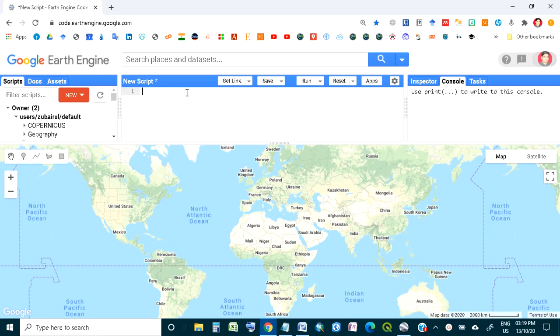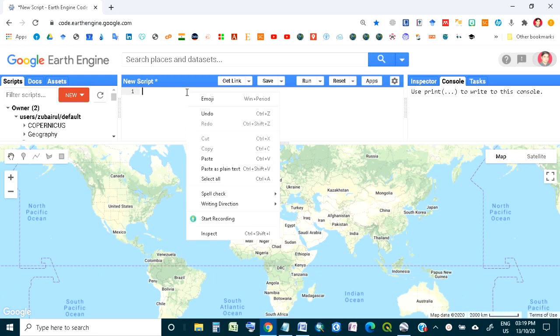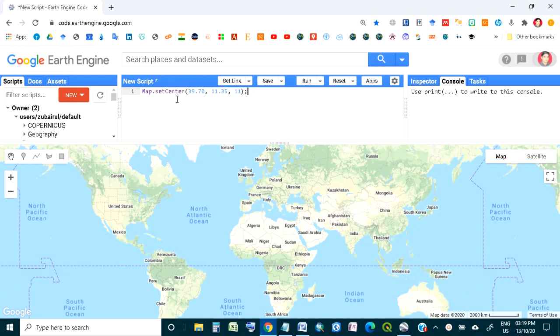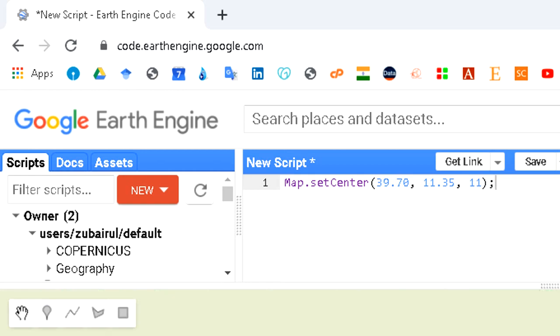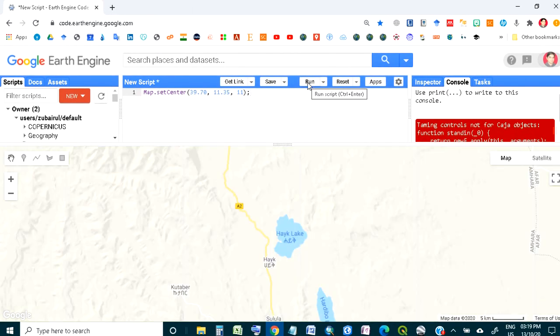As you open the Google Earth Engine, you will find the interface something like this. But you have to go to the area of your interest. So for that you should set your map center, by giving first the longitude, then the second is latitude, and the third is the zoom level. Then you will run it and you will go to the area of your interest.